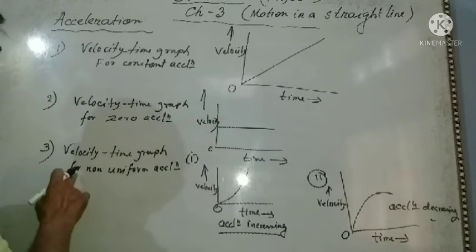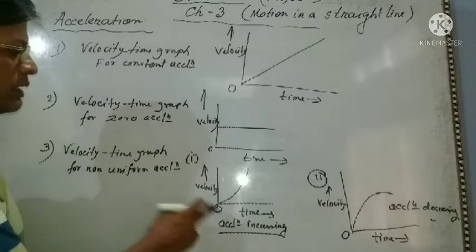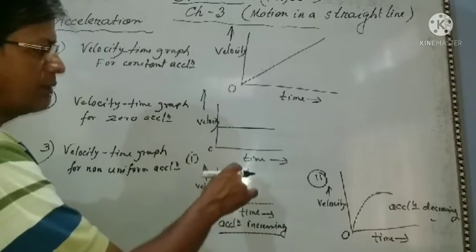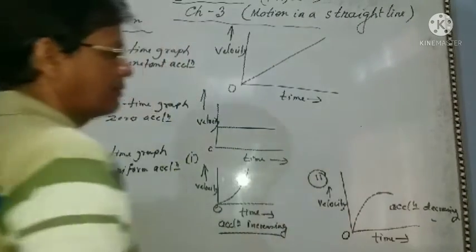Velocity time graph for non-uniform acceleration: increasing, this graph; decreasing, this graph.